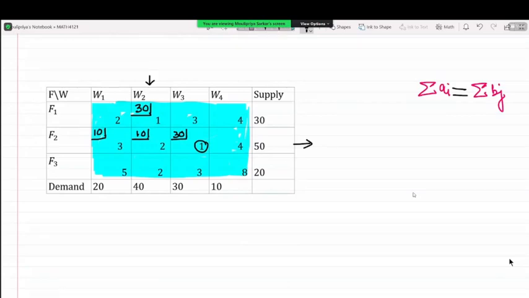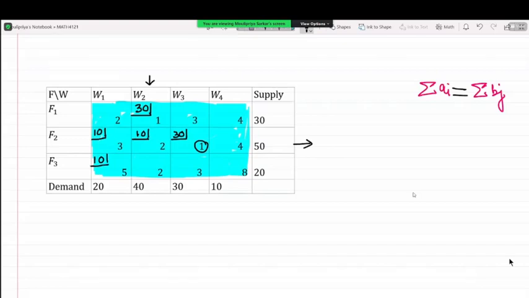Now see, the demand of W1 still is 10 units, right? And although in column number 1, 2 is the lesser of the two values, we cannot allocate 10 units to cell F1W1, isn't it? So you have no other option but to allocate 10 right here.